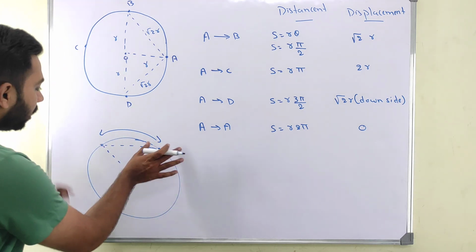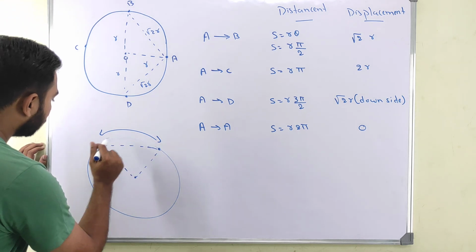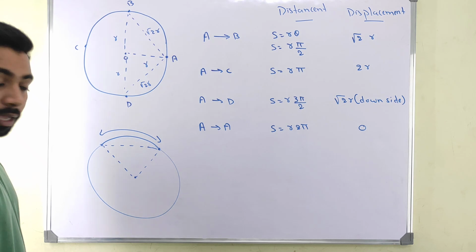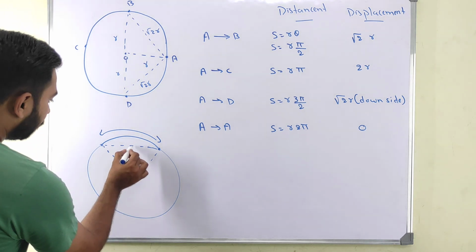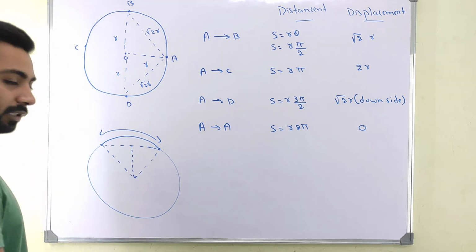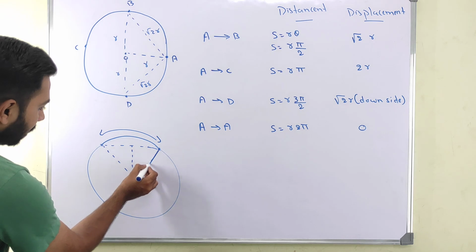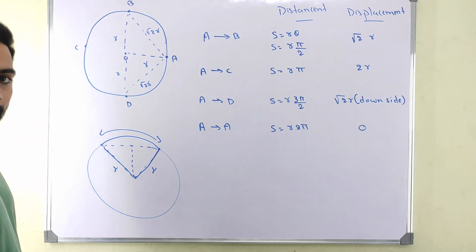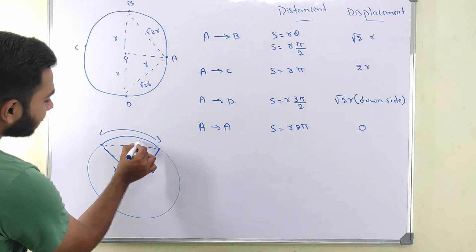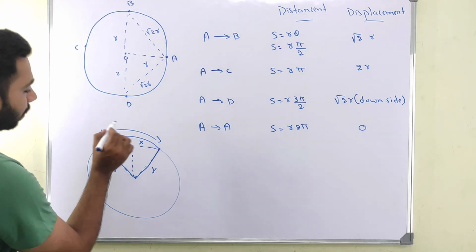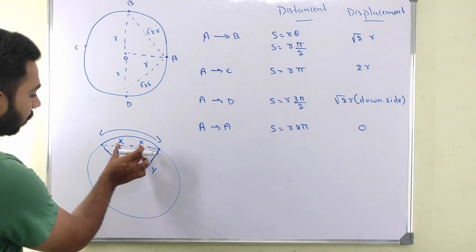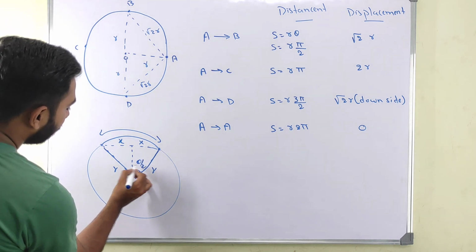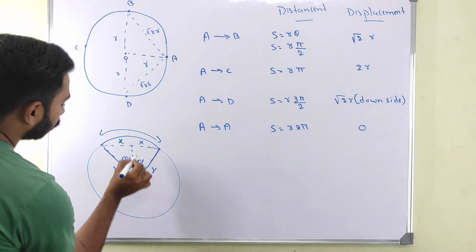If you want to write still more clear, then we can write like this. Distance and displacement. So first thing what we do, we'll put a line like this here. And we know this line is our R. Let's say this distance is X and it is also our X. I want this X only. And let's say it is our theta by 2. It is our theta by 2.